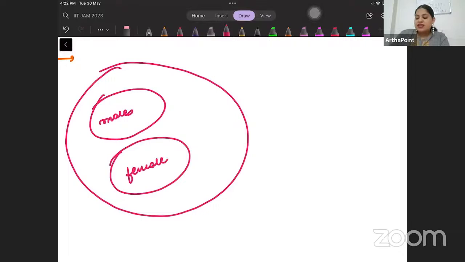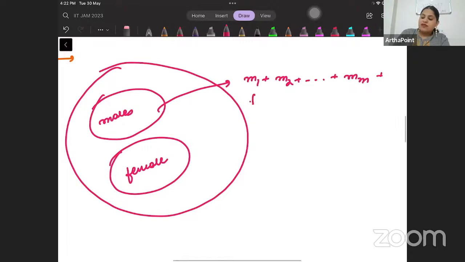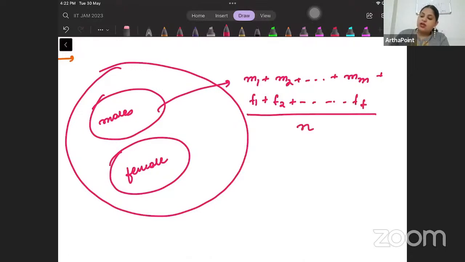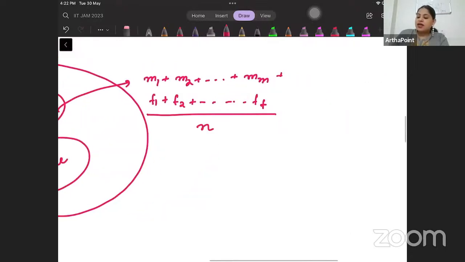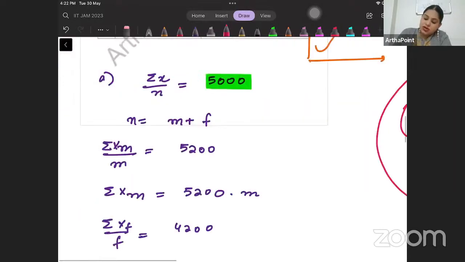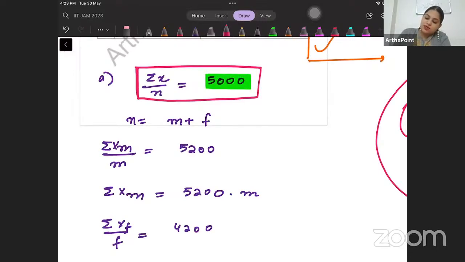When I add the salary of individual males, male 1, male 2, till male M, suppose there are M males in the company, and the salary of females, F1, F2 till FF, say there are F females in the company, and I divide it by the total number, then beta, I get the average salary, and this average salary is given to me as 5,000.